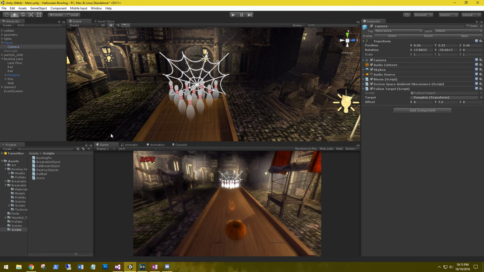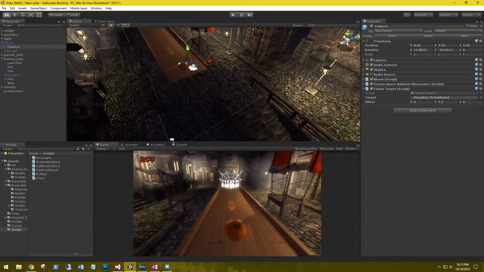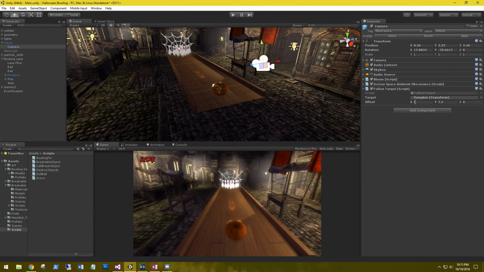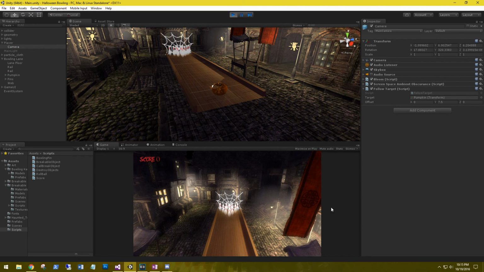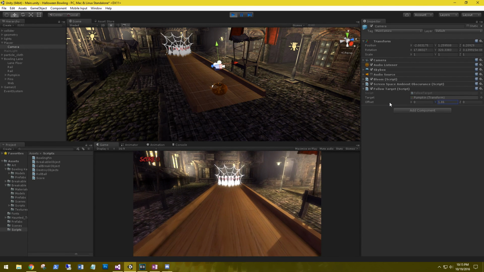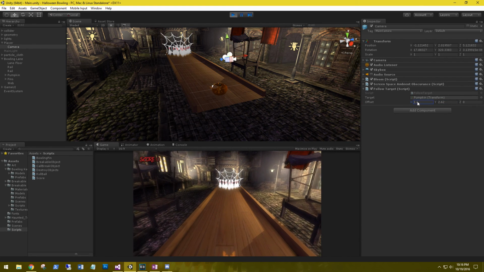So on the camera, one thing that we need to do is make sure that the offset is set up correctly. What I mean by that is that the Follow Target is going to adjust the camera based on the position of the pumpkin. So go ahead and play that. We're going to see that we're way high up. So let's change our offset. Looks like pretty good height. Let's move it back a little bit.